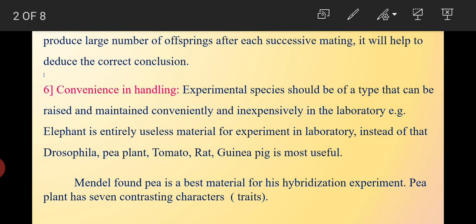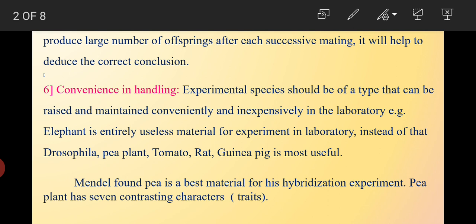The next consideration was convenience in handling. The plant used for the experiment was the pea plant, and generally the organism used for an experiment in the field or in the laboratory must be convenient and inexpensive.